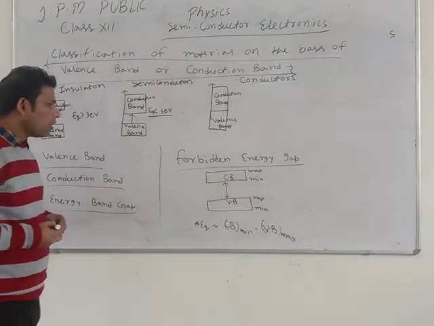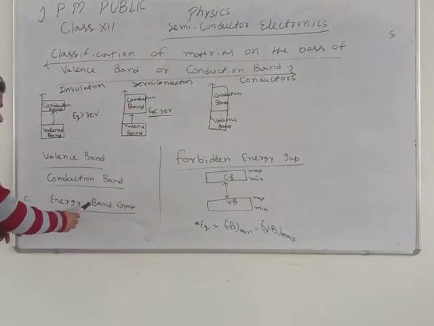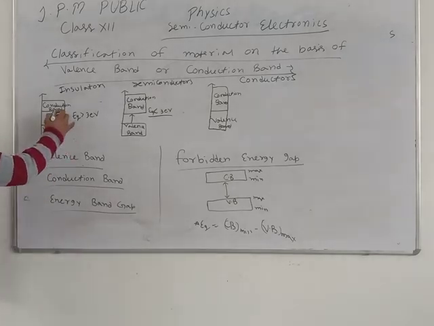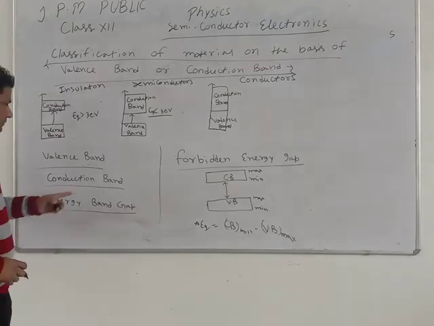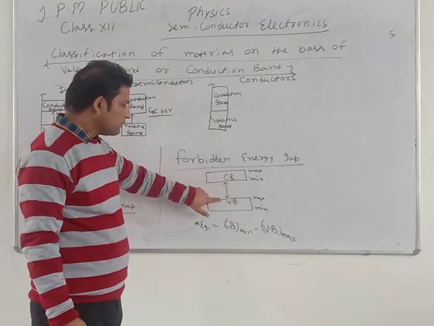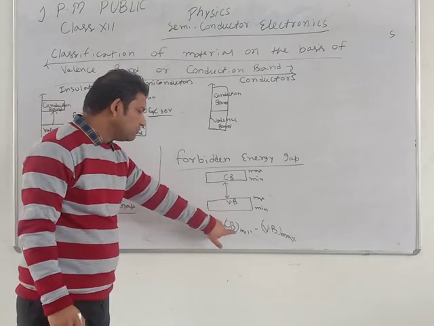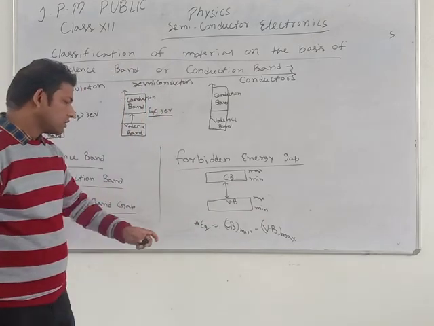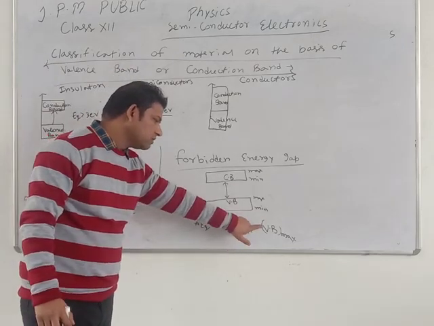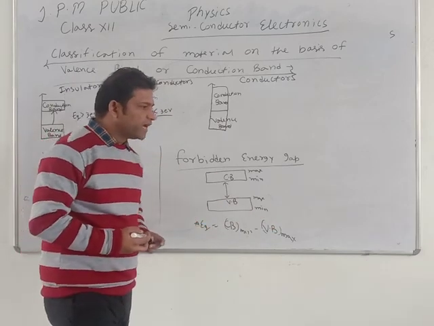Next is energy band gap and forbidden energy gap. Energy band gap means the minimum energy required for an electron to go from the valence band to the conduction band. And forbidden energy gap means the difference between the valence band maximum and the conduction band minimum. That is, conduction band minimum minus valence band maximum; this difference is known as the forbidden energy gap.